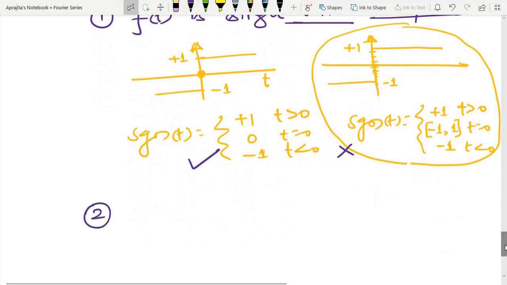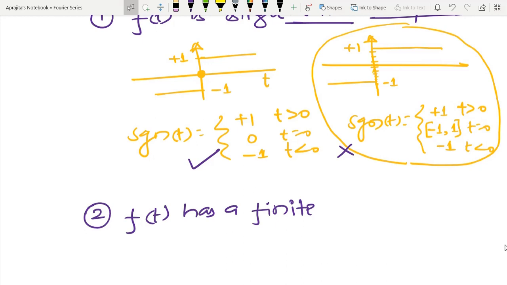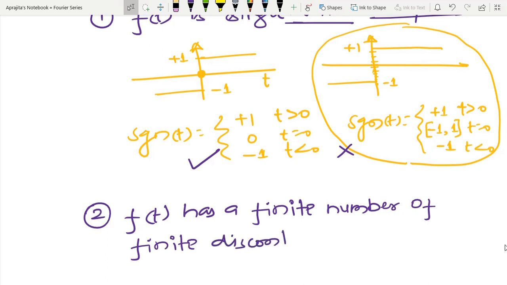And the second condition is f(t) has a finite number of finite discontinuities in any one period, because f(t) is a periodic function.